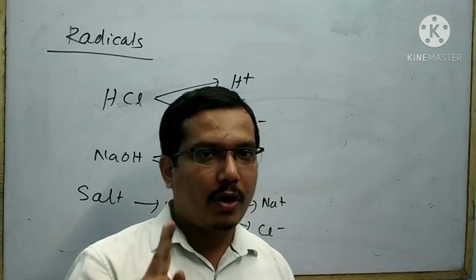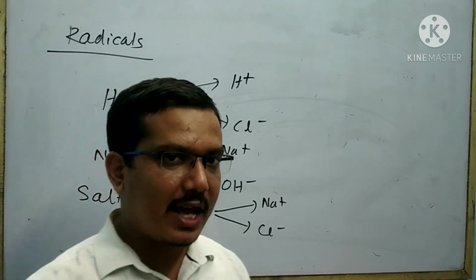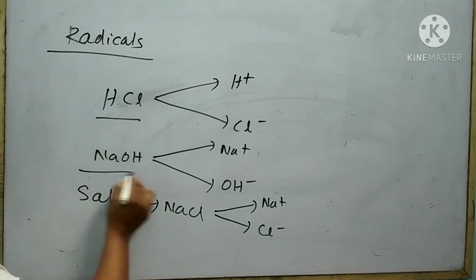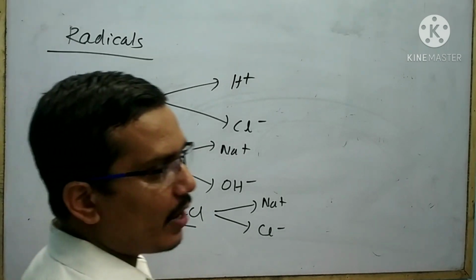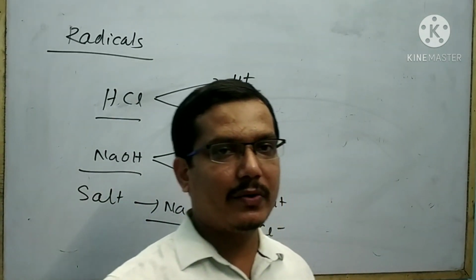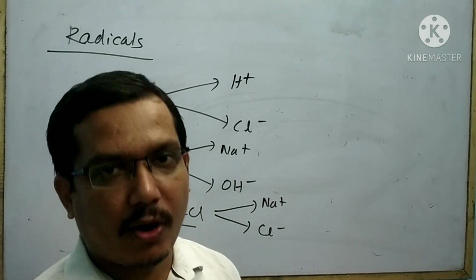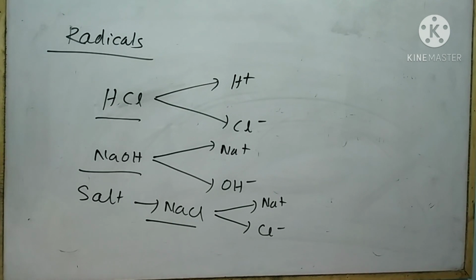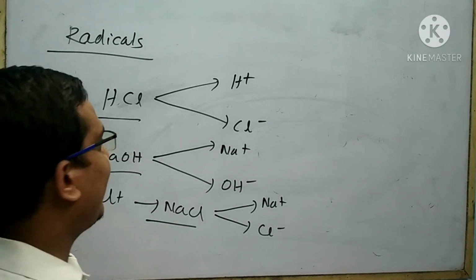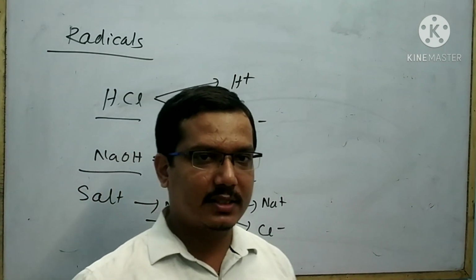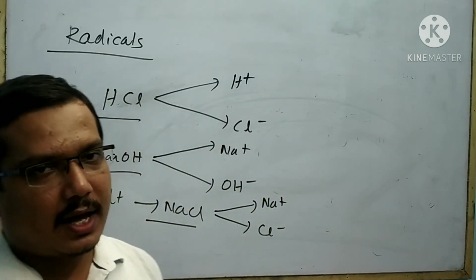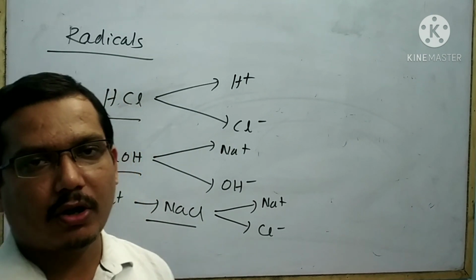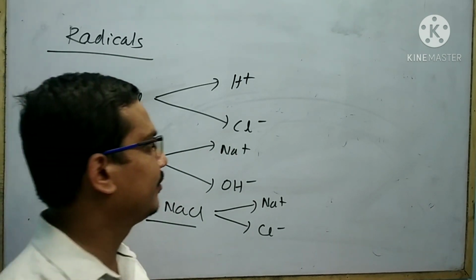These are made by two opposite ions and these ions are called radicals. These are called ionic compounds. Ionic compound means the compound which is made by ionic bond. Ionic bond means ionic bandha. These ionic compounds like acid, base and salts are made by two oppositely charged ions called radicals.